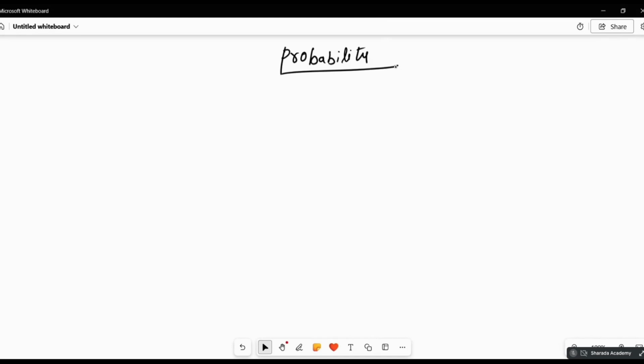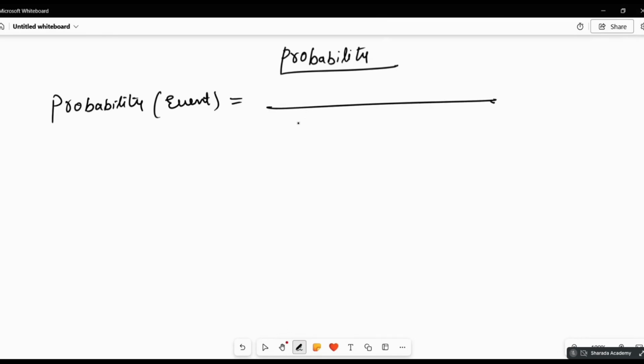Okay. So, how to calculate the probability value? Probability of any event is equal to, in the denominator, the total number of events, and in the numerator, the number of favorable events.